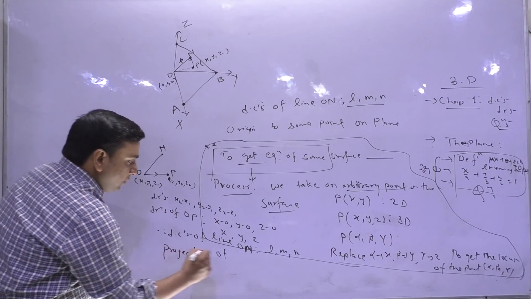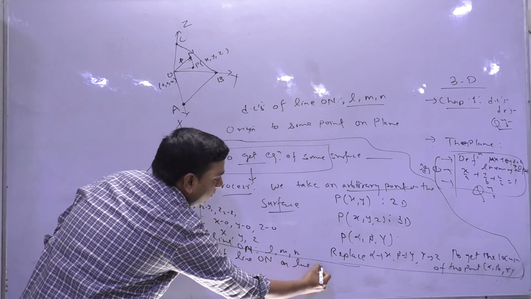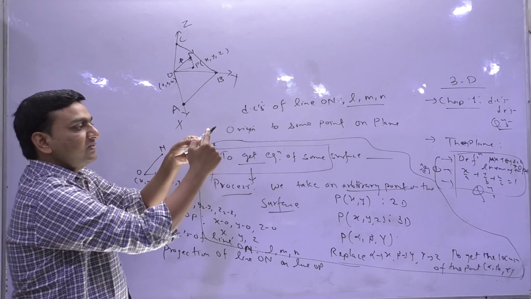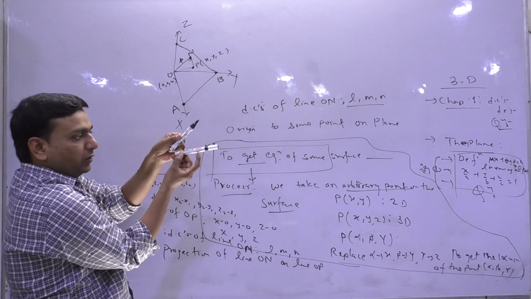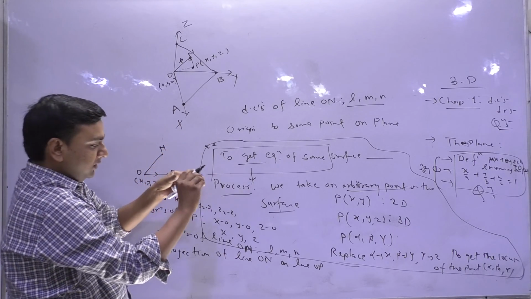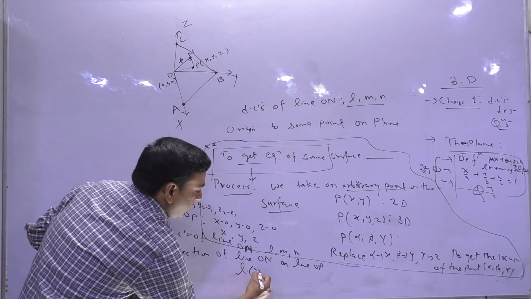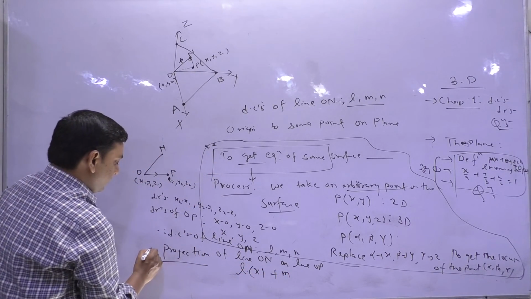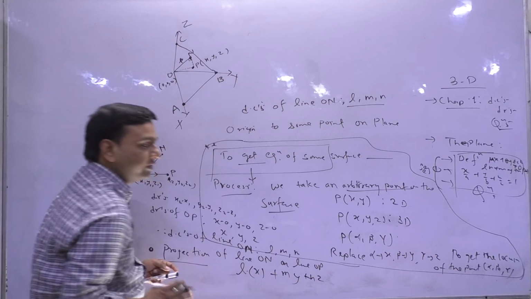So the projection of line ON on line OP: I told you, the projection of a line with DCs L, M, N onto some line OP, whose DRs you found, will be L into (x2 minus x1), so L into (x minus 0), plus M into y plus N into z.